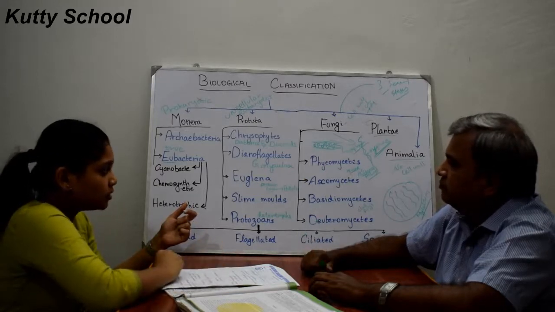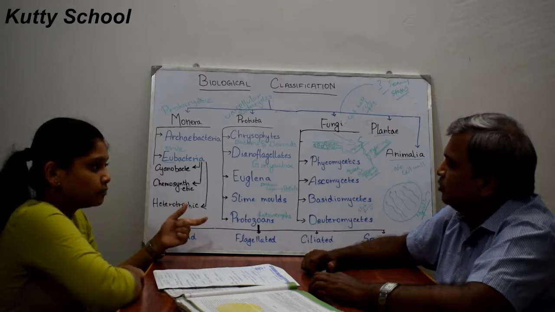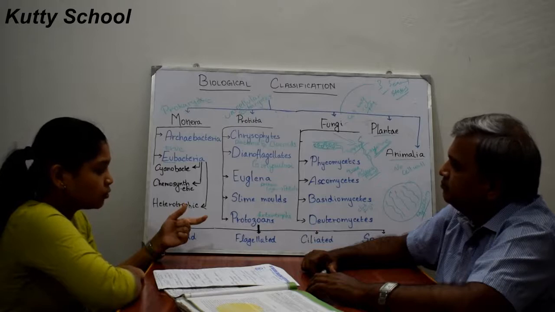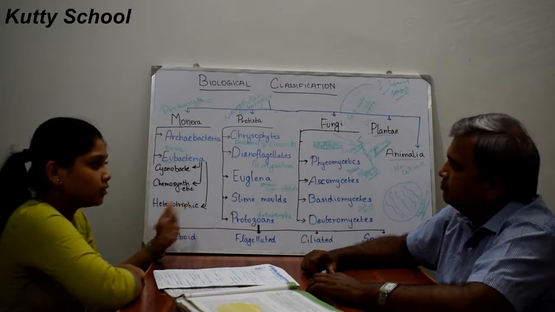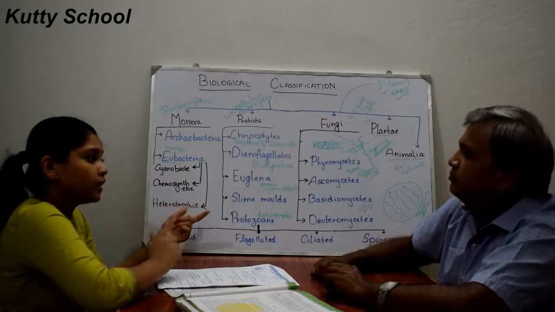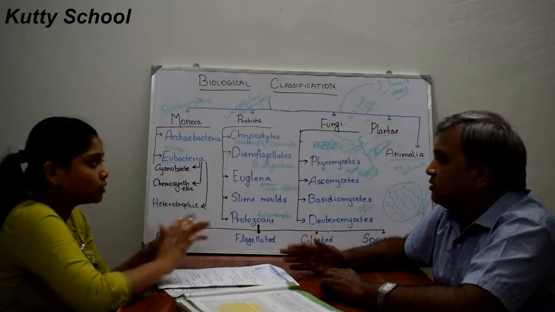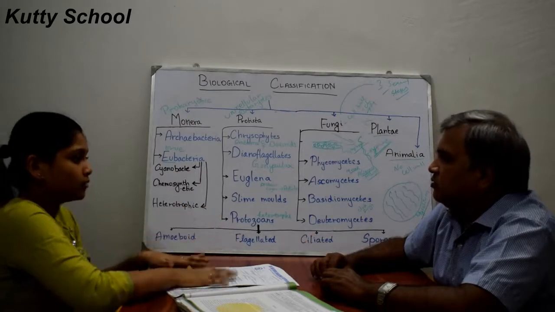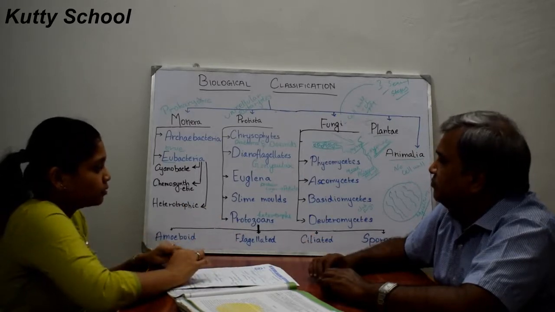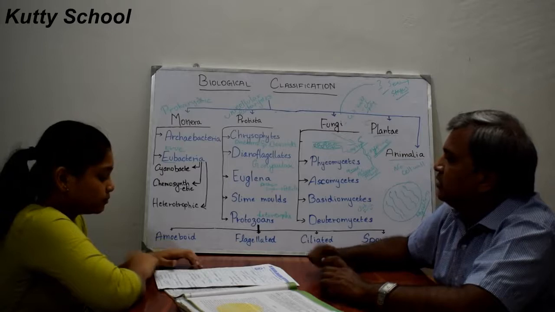So in ascomycetes, the method of asexual reproduction is through conidia. These conidia are exogenous, produced outside the organism, whereas asexual reproduction in phycomycetes is endogenous, inside. Sexual reproduction is the fusion of two gametes.